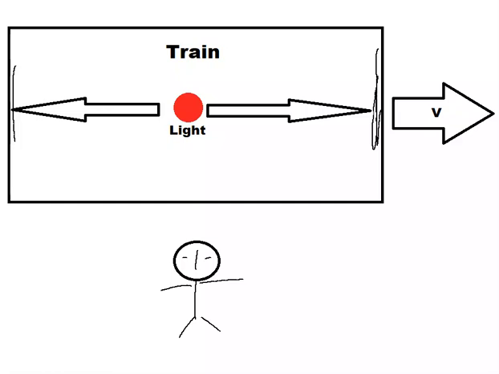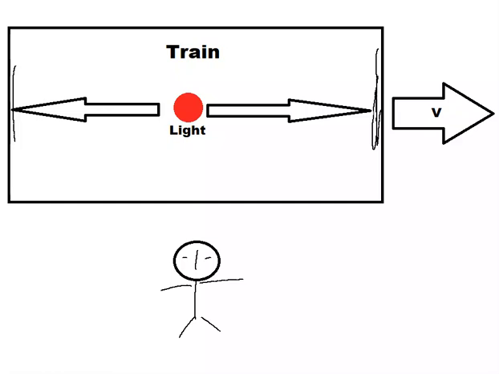The problem is that even though the train is moving at a constant speed, it's still an inertial frame of reference. Why? Because it's moving at a constant speed. And according to Einstein's first postulate, the laws of physics are the same in all moving and stationary inertial frames. This means that even though the train is moving at a constant speed, the light must hit both edges of the train at the same time.